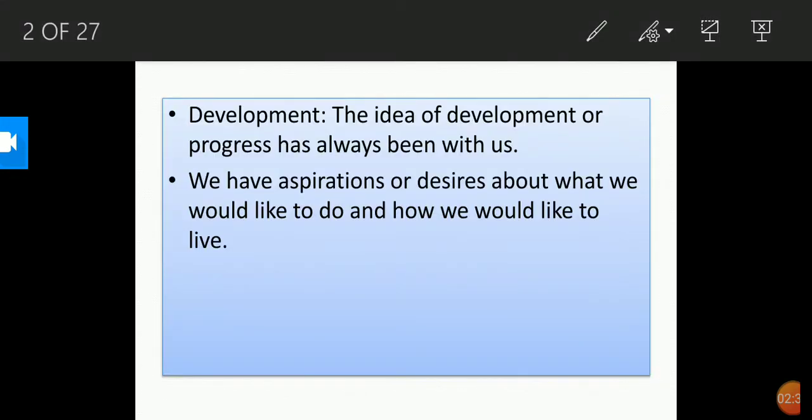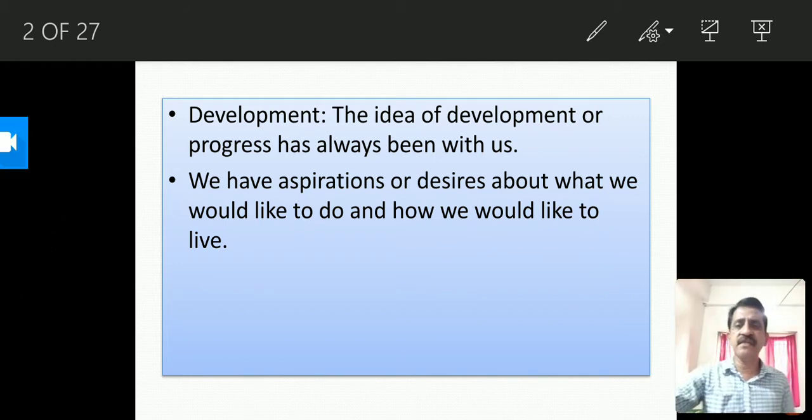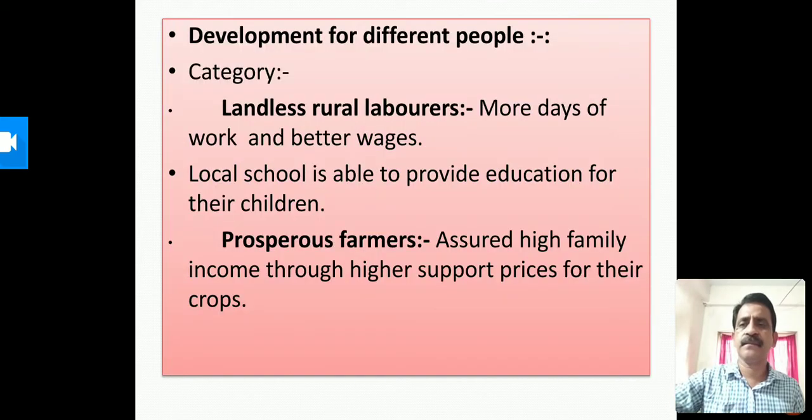So let us see what development is first. As I have told you, the idea of development or progress has always been with us. We have aspirations or desires about what we would like to do and how we would like to live. Development for different people, we are going to see this later.